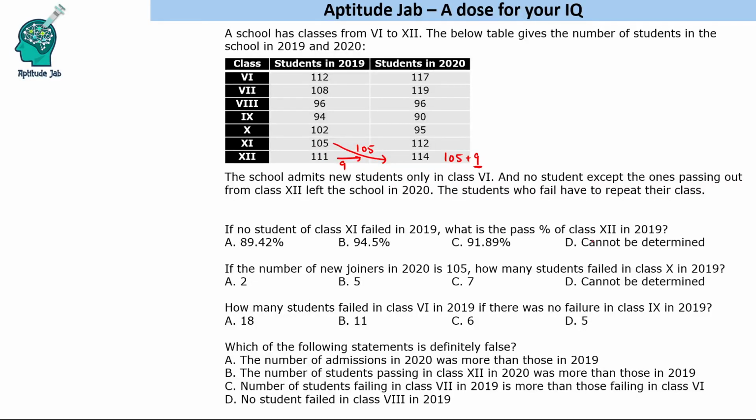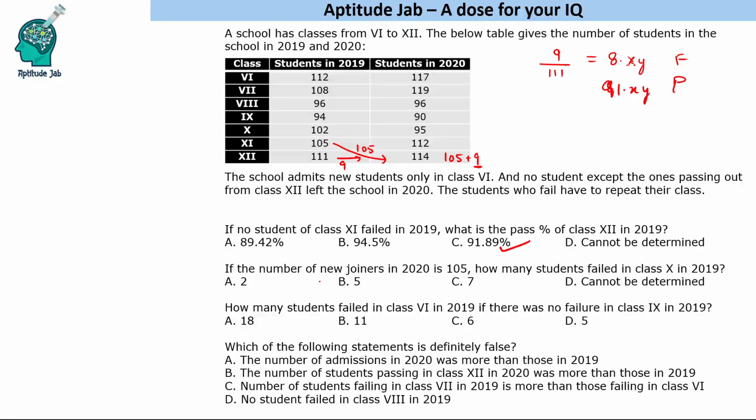So pass percentage of class 12th in 2019: 9 failed out of 111, so that is 8 point something percent failed. So the pass percentage will be 91 point something percent. That is your answer. So 9 out of 111 failed, so 102 out of 111 passed. That is the pass percentage.